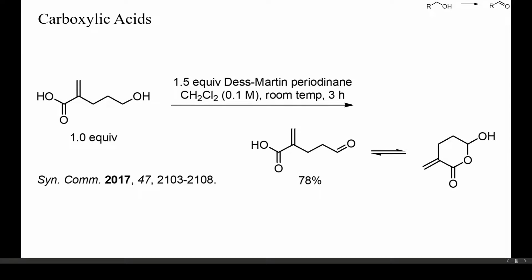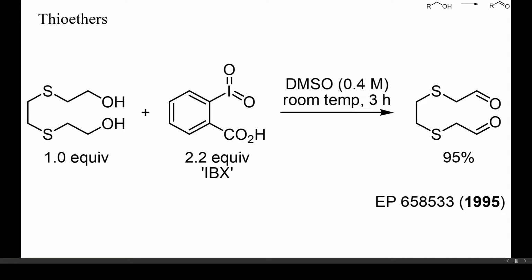Carboxylic acids are also compatible with IBX or the Dess-Martin reagent. Here, a hydroxypropyl acrylic acid could be oxidized in high yield to the corresponding aldehyde at room temperature. Even thioethers can remain unchanged upon oxidation with IBX, as shown here. DMSO was chosen as a solvent, but most reactions proceed faster in DMSO than in other solvents, which can cause a decrease of selectivity. Nevertheless, no sulfoxides or sulfones were formed during this synthesis.